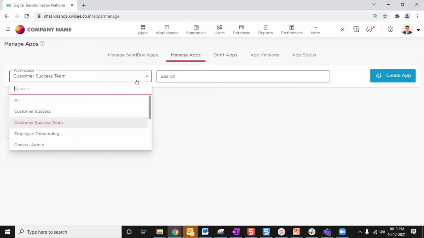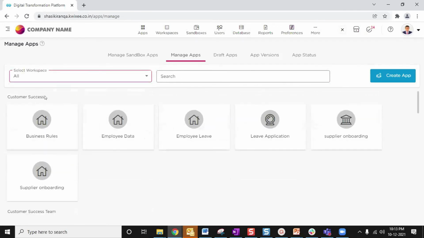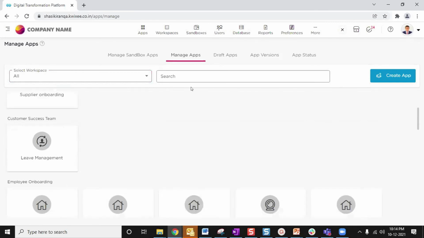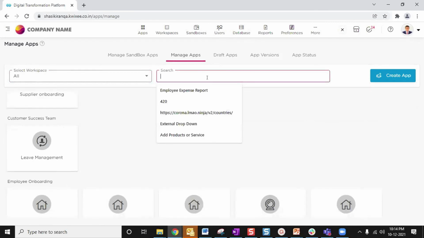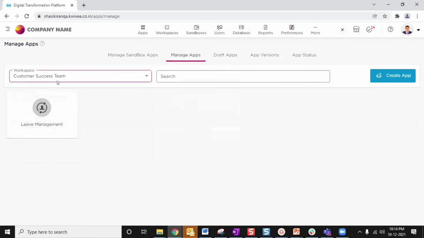So if you want to see all the applications in one place, you can select all, and all the applications according to the workspace will get populated here. And now you can select any application, and the platform will search and give you the application here. As of now, we stick to the customer success management team workspace.